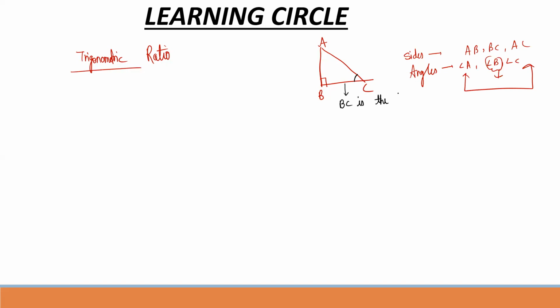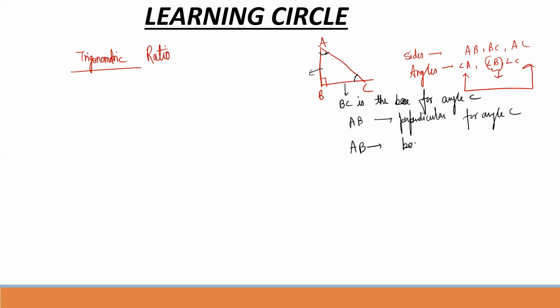So BC is the base for angle C, and the remaining side would be the perpendicular for angle C. And if I want to find the base of angle A, obviously it would be AB.